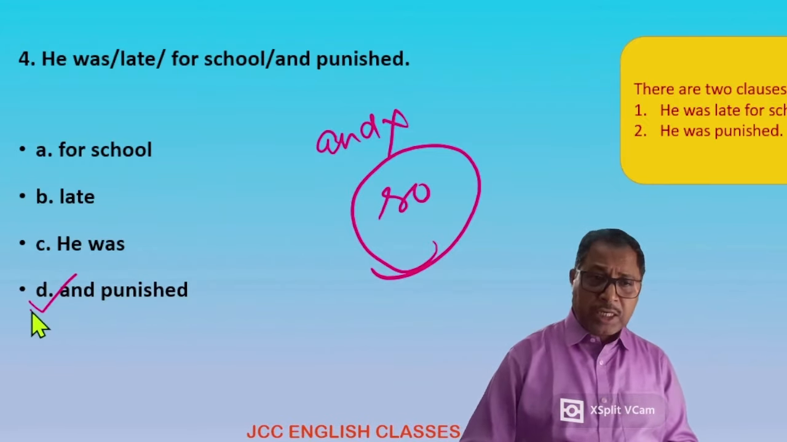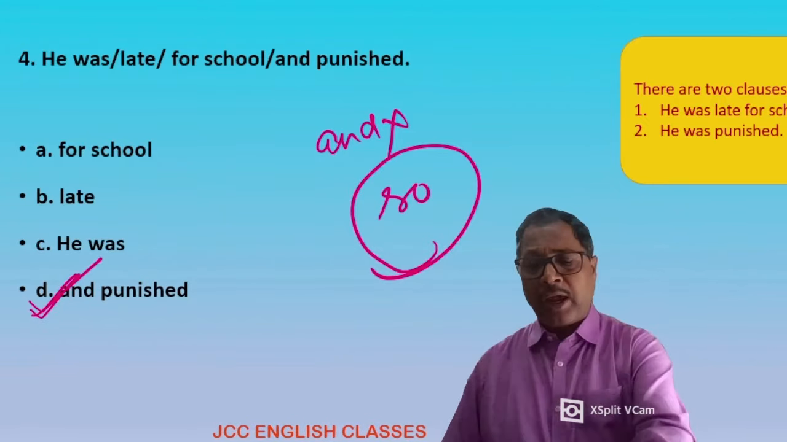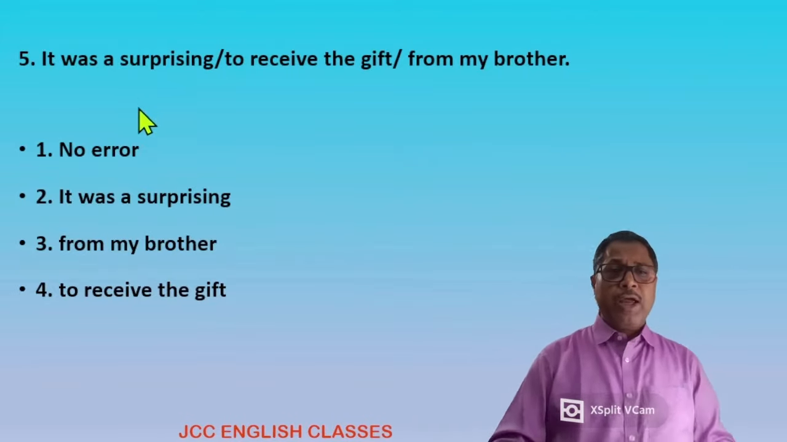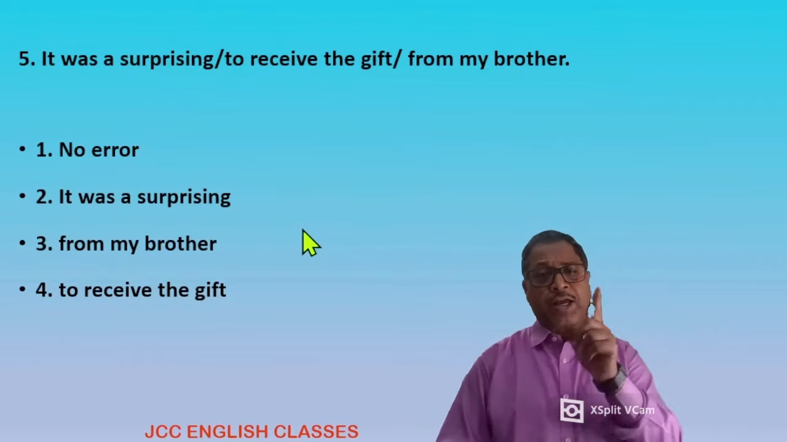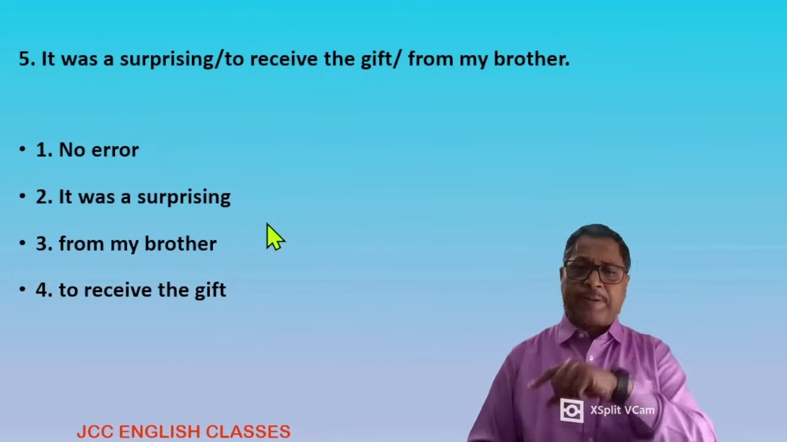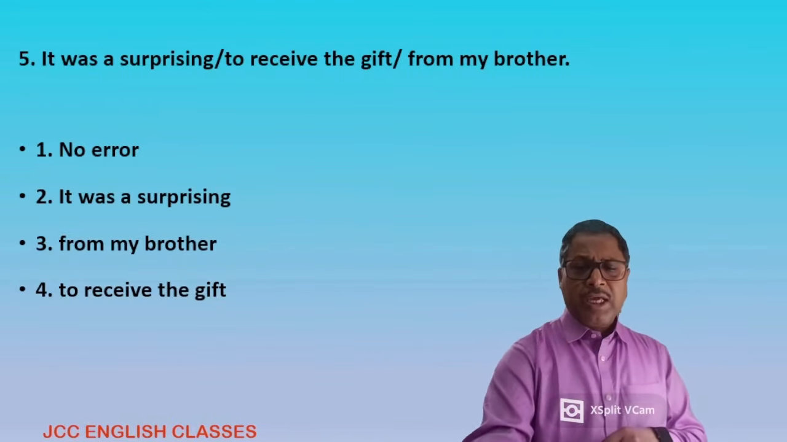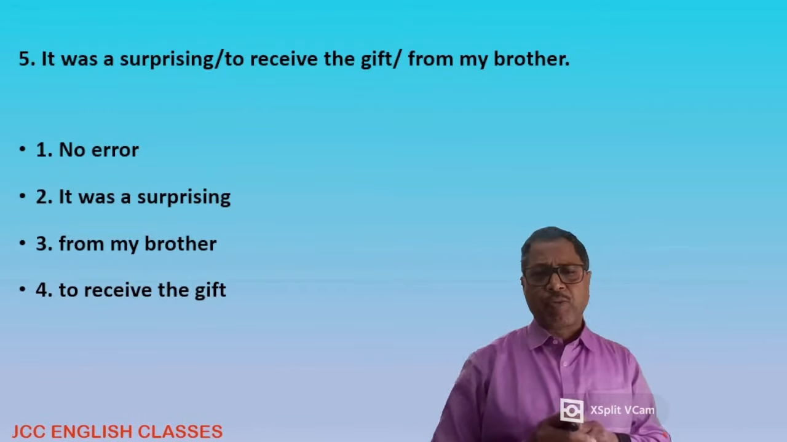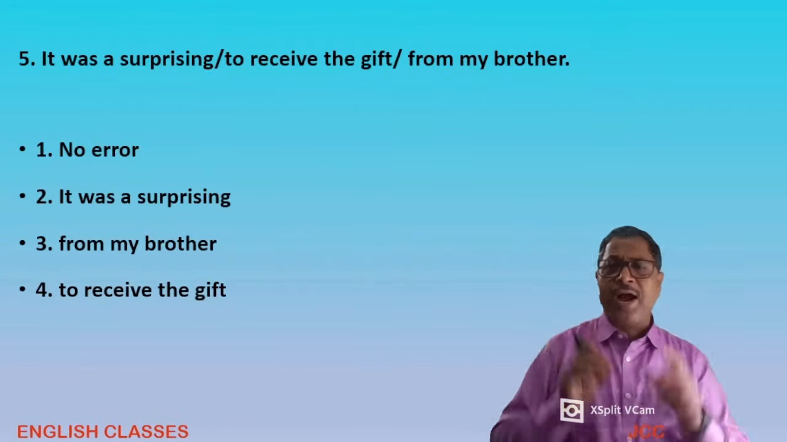And punished. This one is a mistake. Okay. Question number 5. It was surprising to receive the gifts from my mother. See the sentence again and again. You might find where the mistake is.